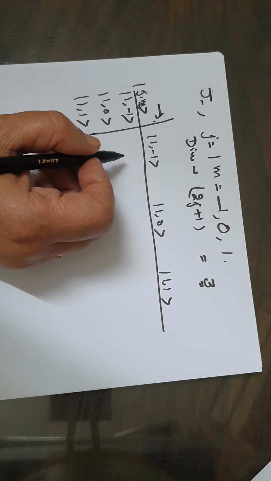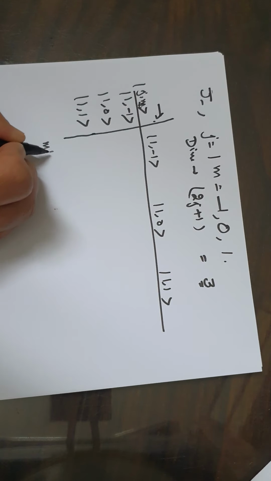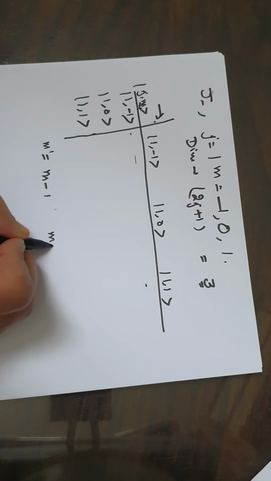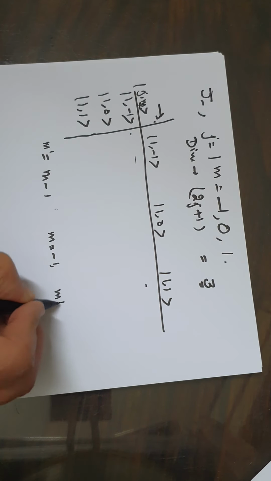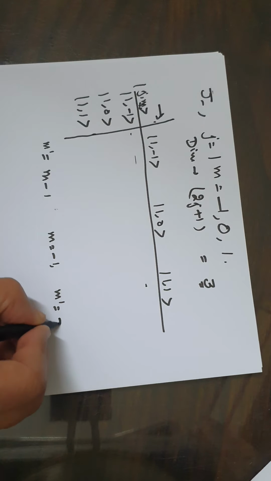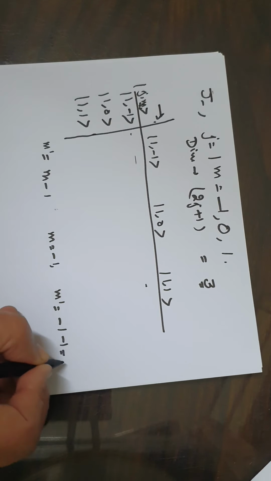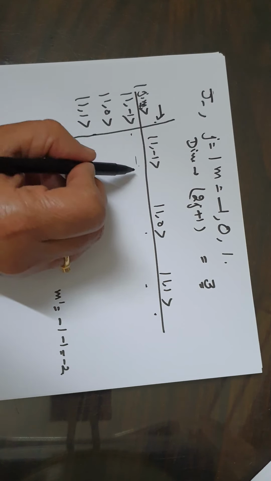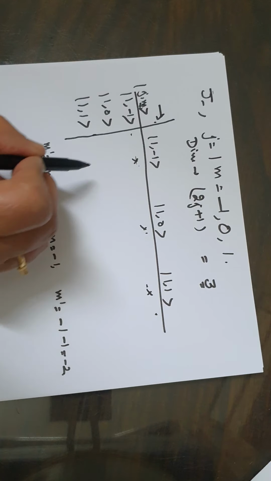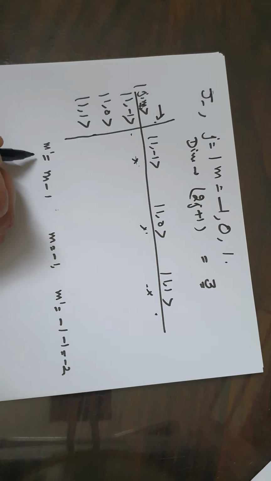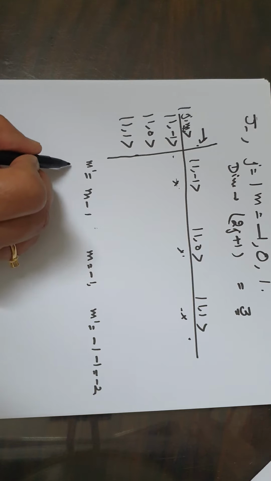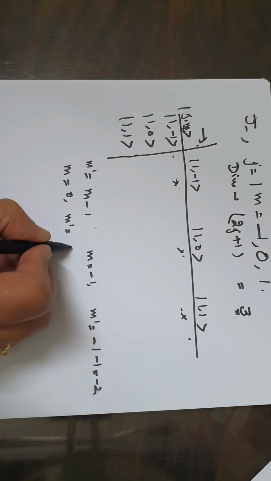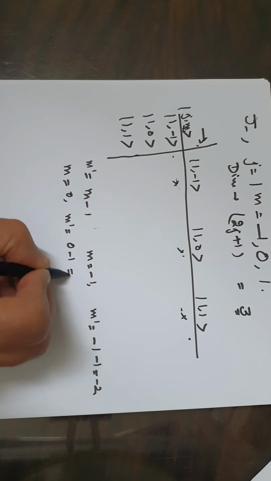Only those elements will exist where m dash is equal to m minus 1. For this row, m is equal to minus 1, so m dash will be minus 1 minus 1, that is minus 2. Here we do not have a value of minus 2 for m dash, so no element will exist in this row. For the second row, m is 0, so the m dash which should exist should have value 0 minus 1, that is minus 1.